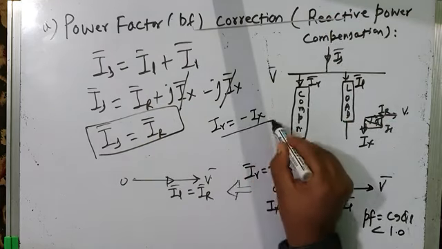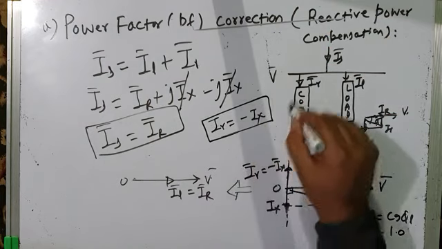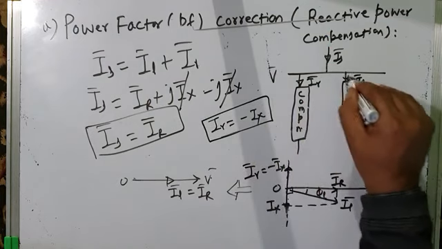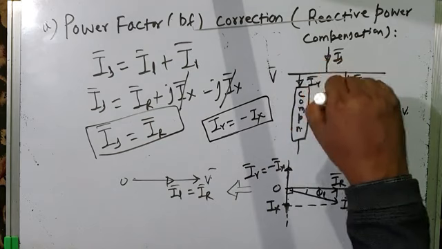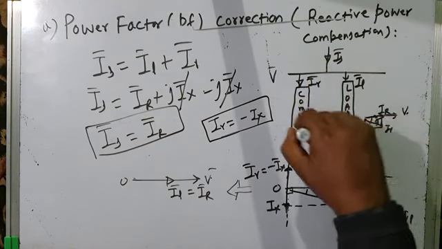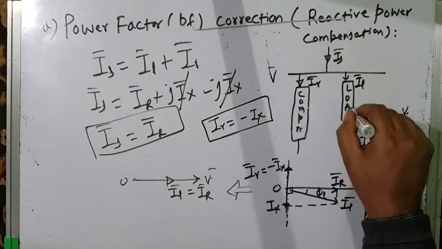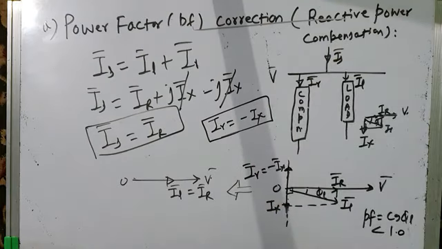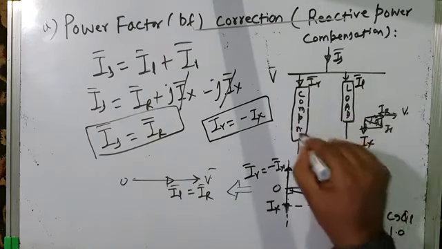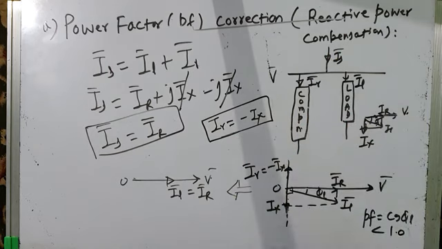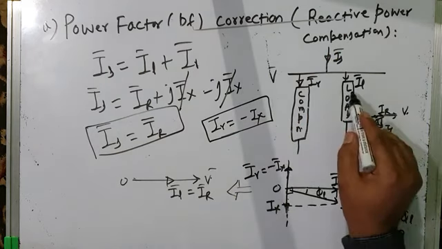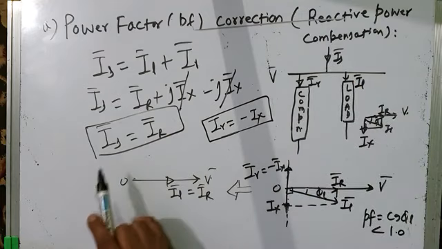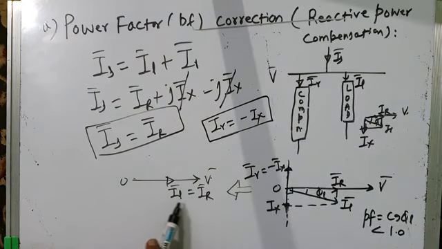So the compensator provides the reactive component of current, and hence it injects reactive power into the bus, and that reactive power is drawn by the load. Earlier, in the absence of the compensator, the load was drawing reactive power from the source. Now it will locally draw that reactive power from the compensator. So what type of power will the load now draw from the source? Only active power. So load current is equal to IR.